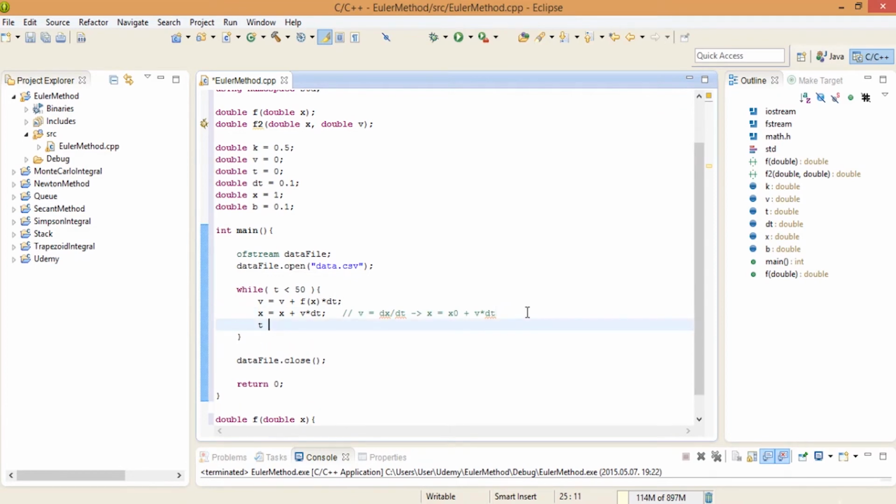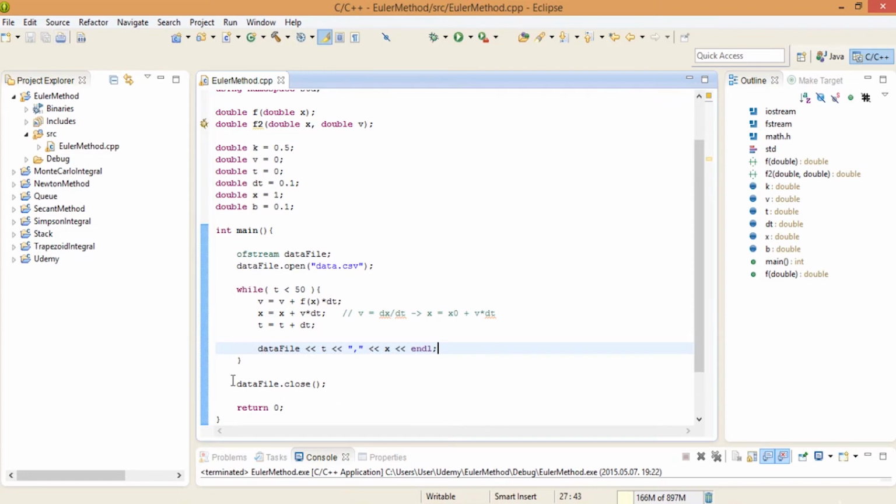We have to increment the time with a little time step, and we have to print it to the data file. So I'm going to print t, and I'm going to print a comma separated file, so I'm going to put a comma, an x, and of course an end line.